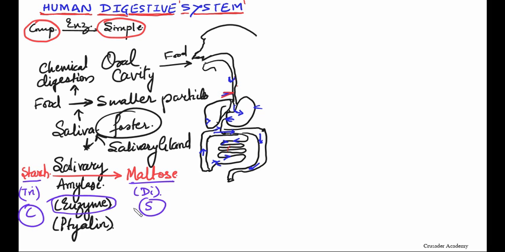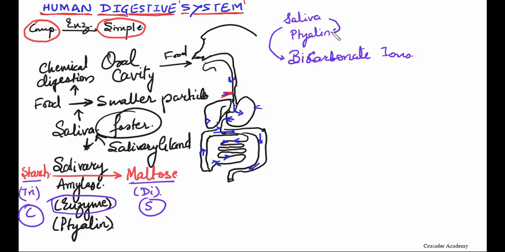Other than this, here we find first the saliva, then salivary amylase or ptyalin. Then the bicarbonate ions are also present. Bicarbonate ions, which are inside this saliva. Everything is in the saliva. So ptyalin is in saliva.